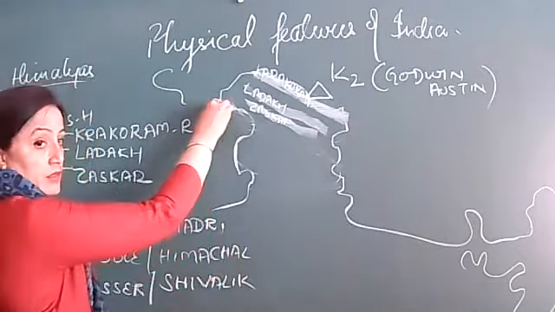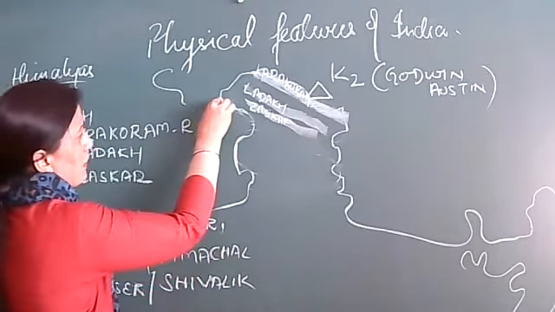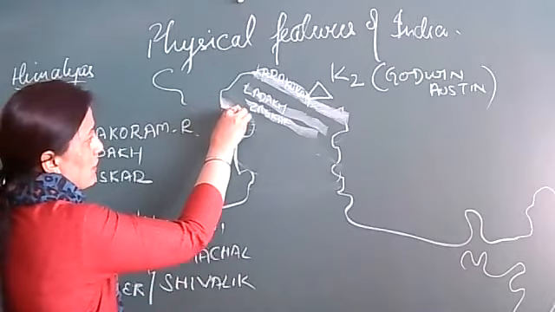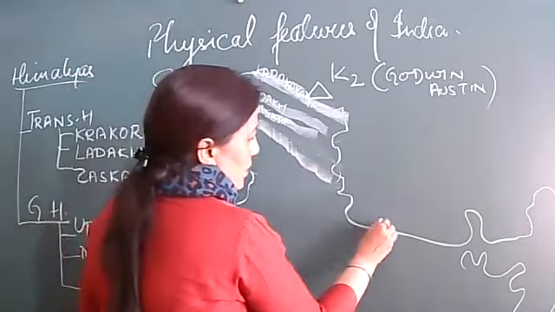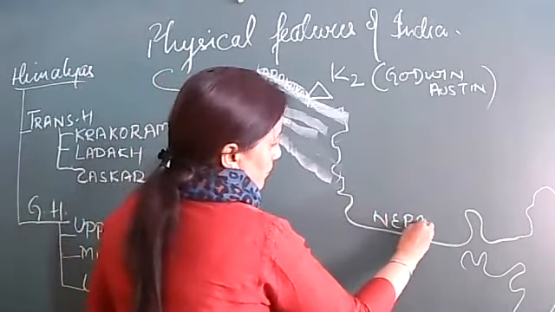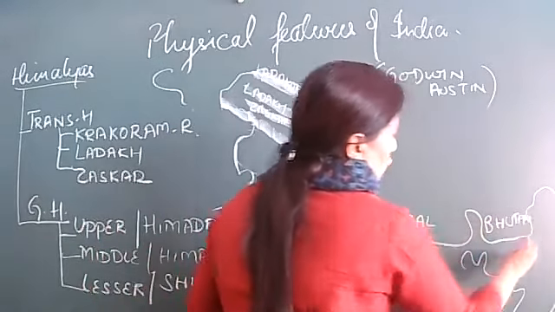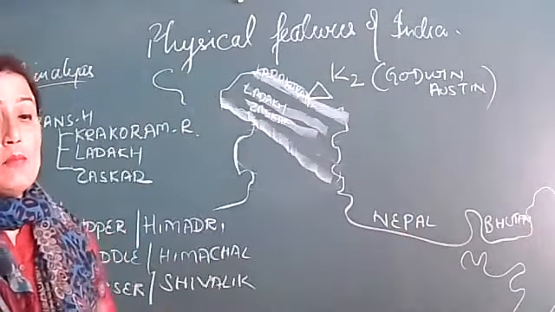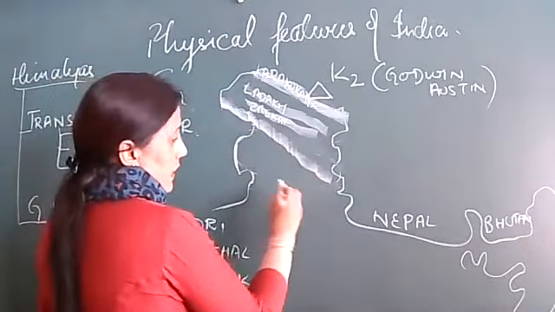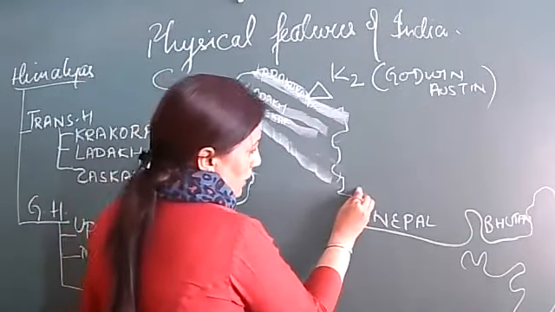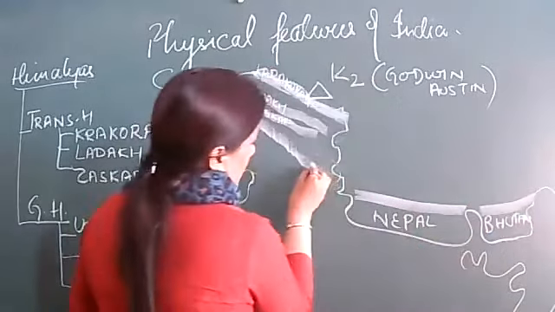This part of India, here we'll start making one range which is continuous, like this. And which country is this? This is Nepal. This is Bhutan. These are international countries sharing land borders with us. So what we have to do? This Upper Himalaya, Himadri, would touch only the northern part of Nepal, only the northern part of Bhutan, like this.